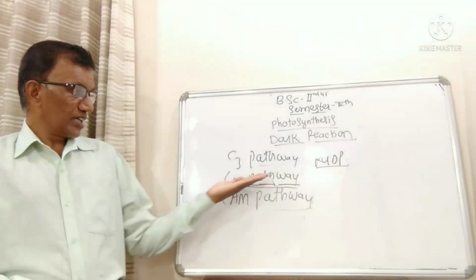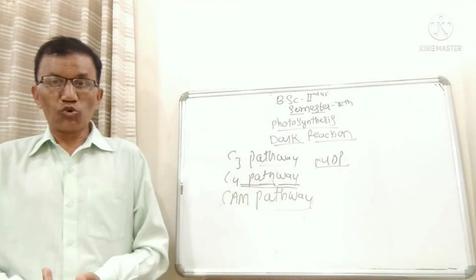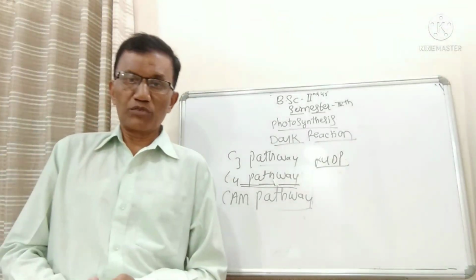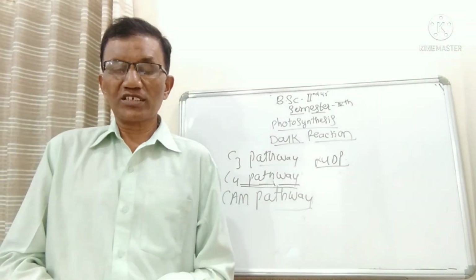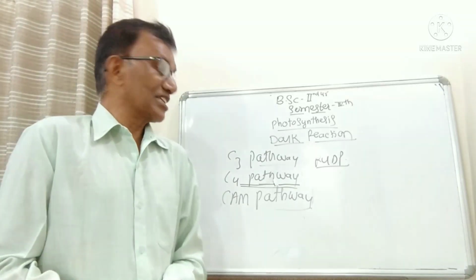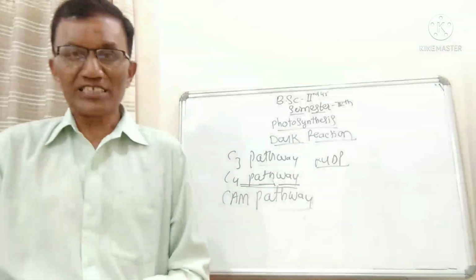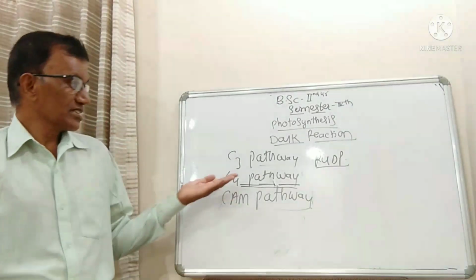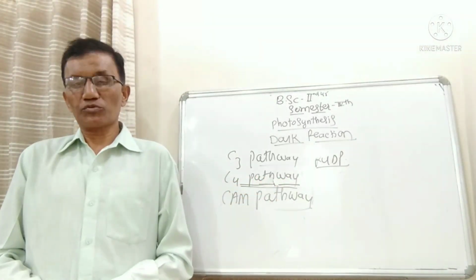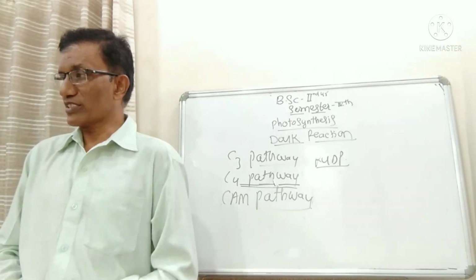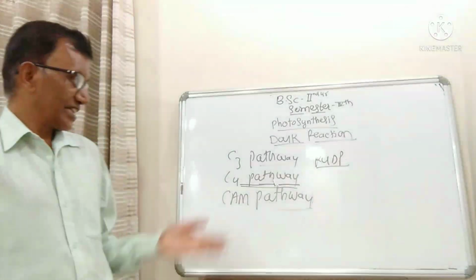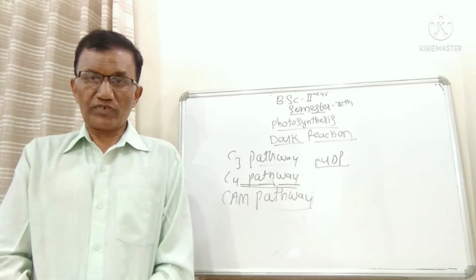Now, while explaining the C4 pathway, in most of the monocotyledons, along with the C3 pathway, there is one more pathway where carbon dioxide fixation takes place, that is the C4 pathway. In most of the monocotyledons, carbon dioxide fixation or assimilation takes place by the C4 pathway.